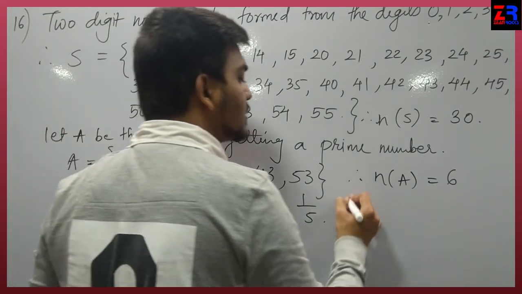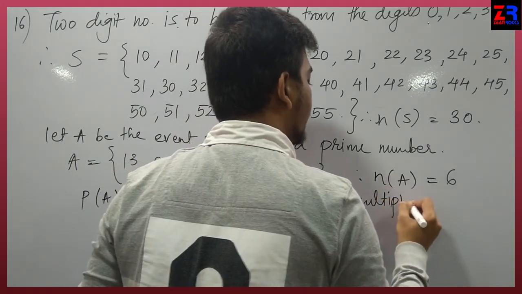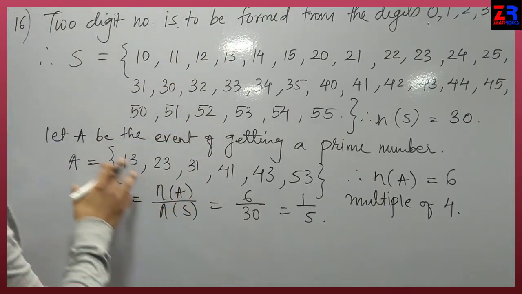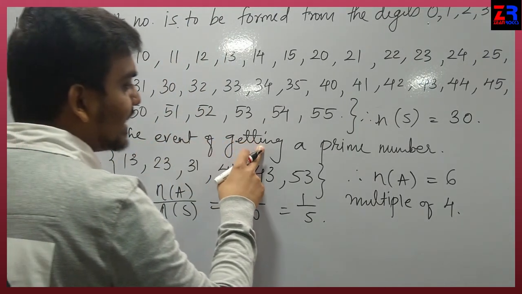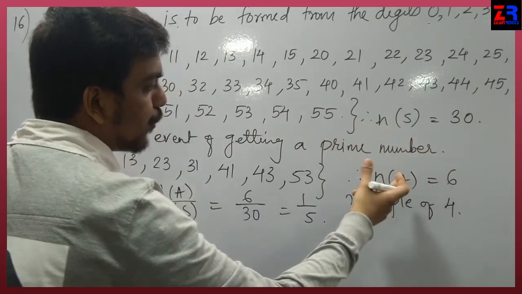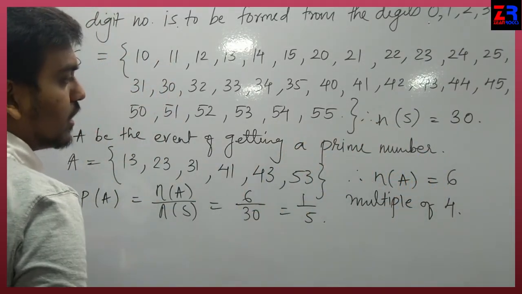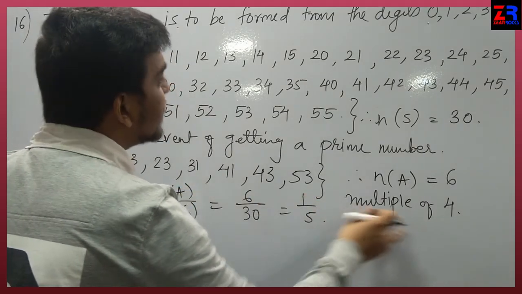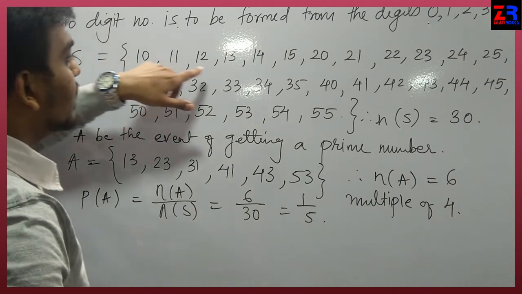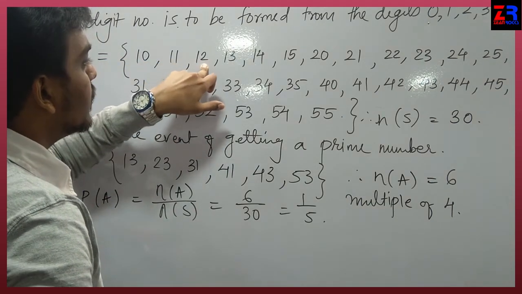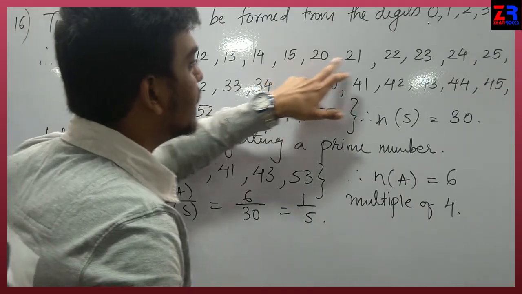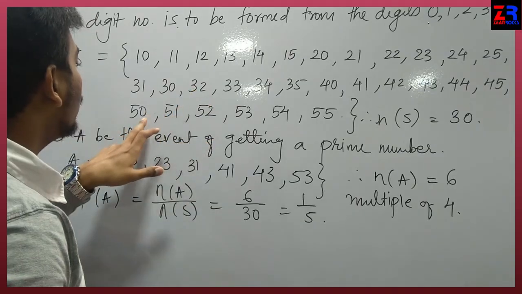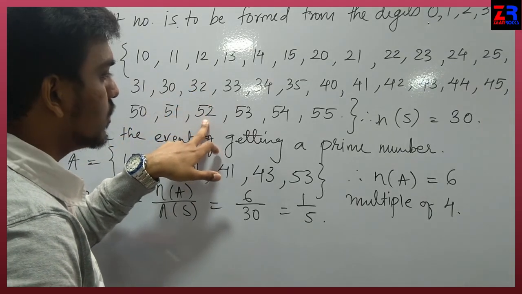Next condition is multiple of 4. So here you have to write let B be the event of getting a number which is a multiple of 4. The same statement which we write in all questions. After that, multiple of 4 means you have to find a number which comes in the table of 4, like 12, 4 fives are 20, 4 sixes are 24, then 44, 40, 32, 52, these numbers.